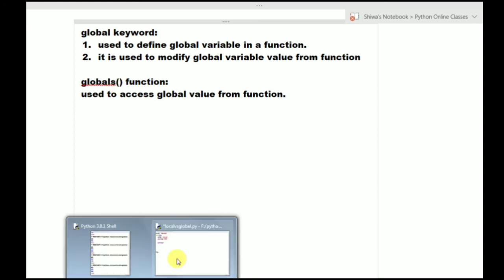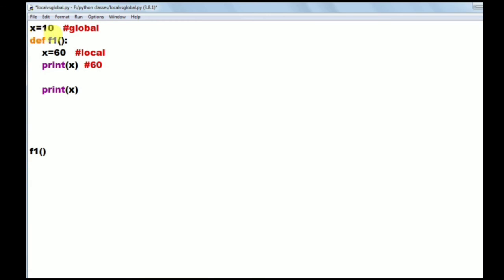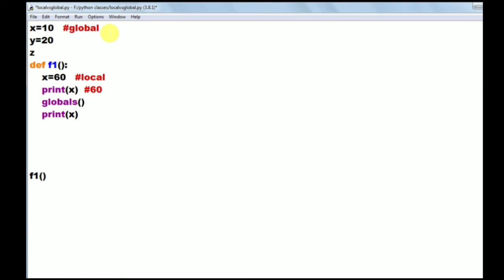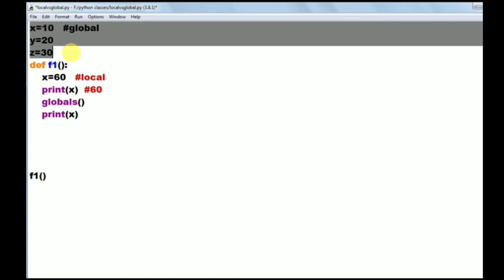See here, for example, the global x value is 10, and local x accesses the local x only. I want to access global x. So to access global x, I am calling the globals function. This globals function returns all global variables in the form of a dictionary. For example, here I am taking y as another global variable, and z as another global variable. So how many global variables are there? 3 global variables are there: x, y, z. Now this globals function returns these in the form of a dictionary.